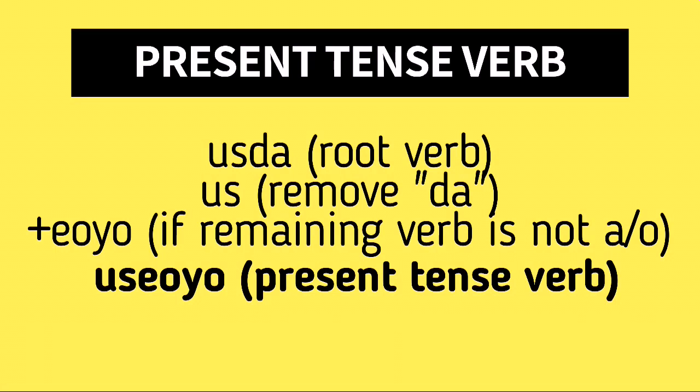So how is usda transformed into 웃어요? We'll be using the same method. We will remove da from usda, leaving behind us. And since the last vowel sound of us is not a or o, we'll be adding oyo.